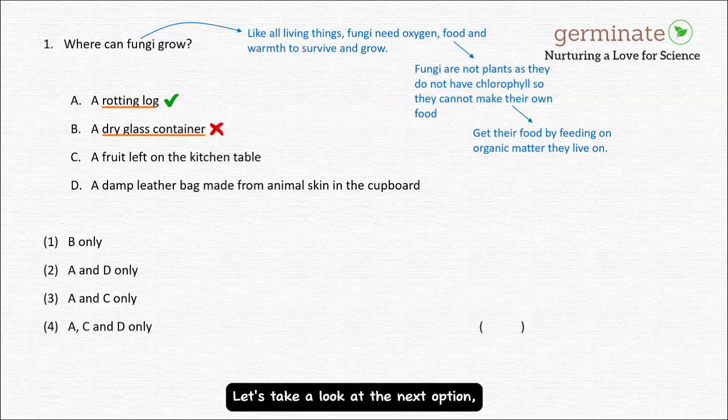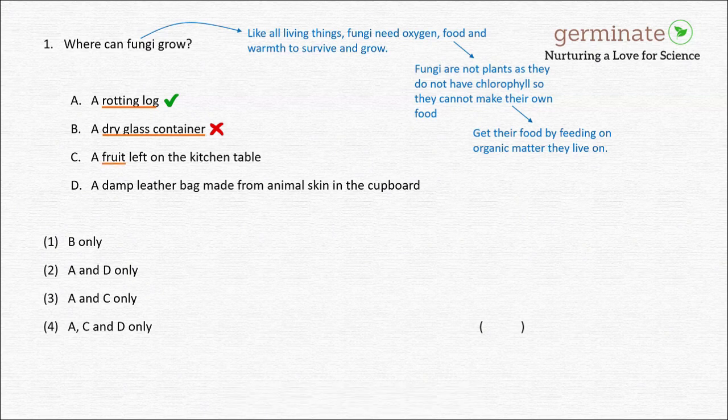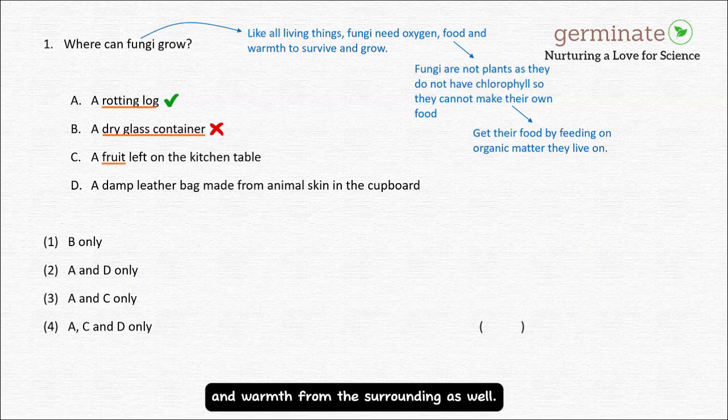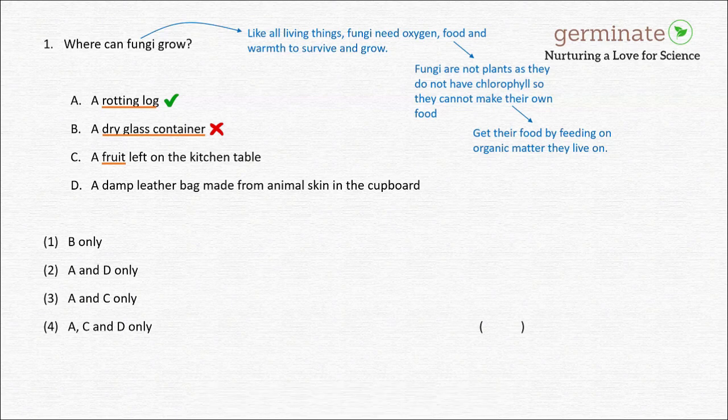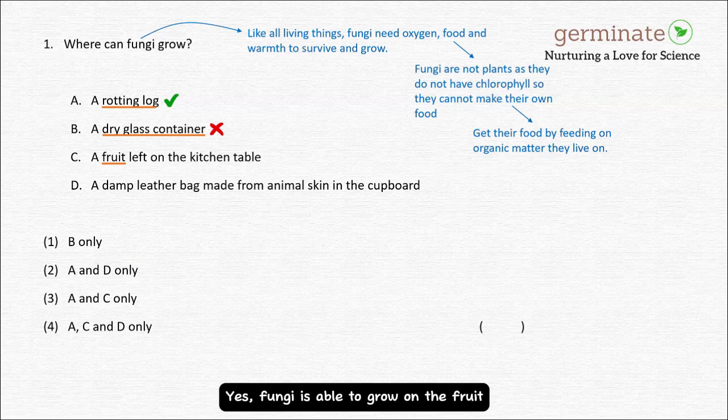Let's take a look at the next option, C, a fruit left on the kitchen table. We know that there are oxygen and warmth from the surrounding as well. Is there food for the fungi to grow? Yes, fungi is able to grow on the fruit, and they can get their food by feeding on the fruit, by breaking it down and absorbing the nutrients. So this option is correct.